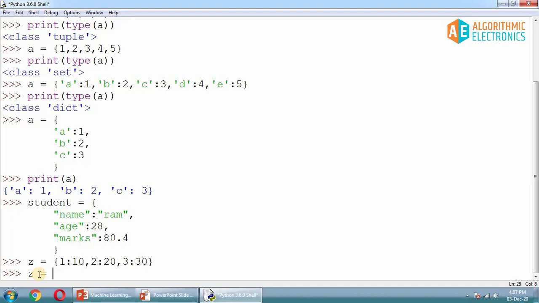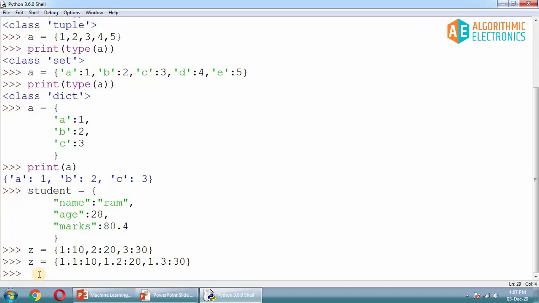You can also write 1.1 colon 10, 1.2 colon 20, and 1.3 colon 30, and this is also a dictionary. This time we are using floating point numbers to assign the key names. So this is totally fine in Python.